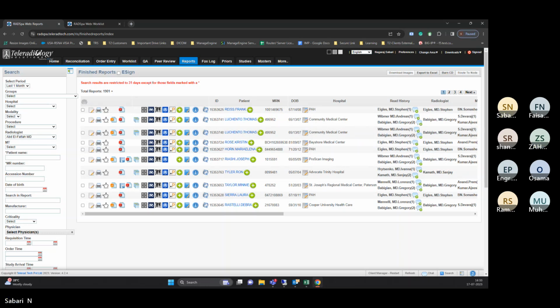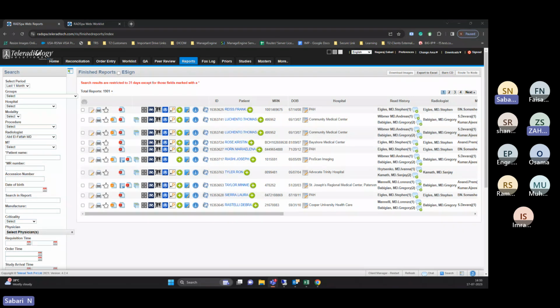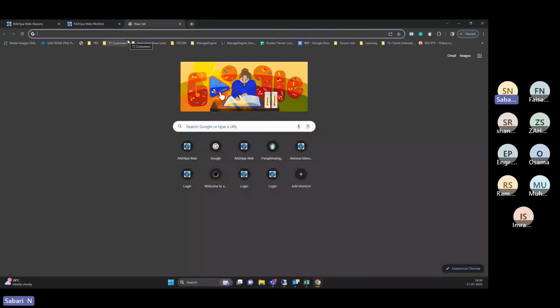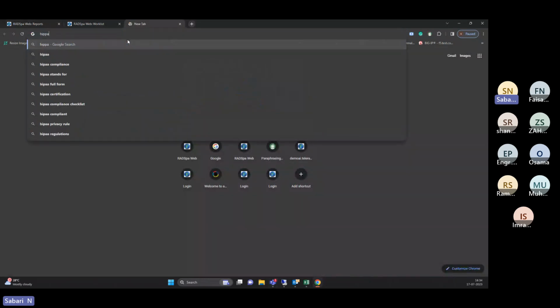Why are we not doing WhatsApp as of now? Because our business is 95% in the US. As per HIPAA violations, we cannot, because as everyone knows, WhatsApp is not secure. It is taking all your data, and a case was even recently filed against WhatsApp. HIPAA is the biggest thing in the US.